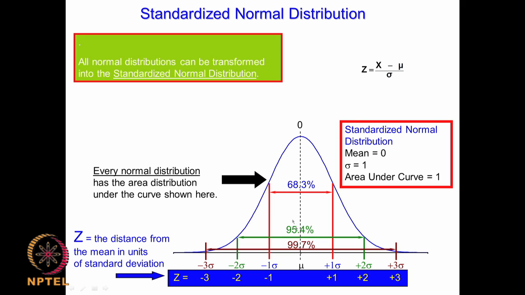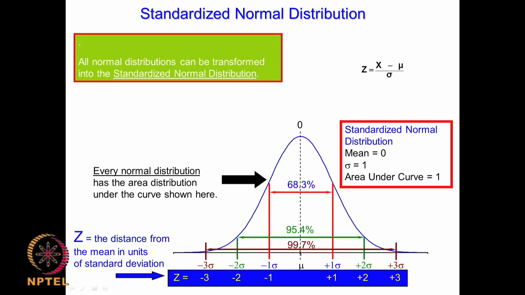So plus or minus 1 sigma will span 68.3% of the area, or a value of 0.683, plus or minus 2 sigma will have a value of 95.4 or 0.954 area, plus or minus 3 sigma will be 0.997, and so on. We can have plus or minus 4 sigma, 5, 6 and so on, because this is exponentially decaying. As you go along we add a little bit of area, because the area becomes smaller and smaller, but still it will try to span as much of the area as possible.